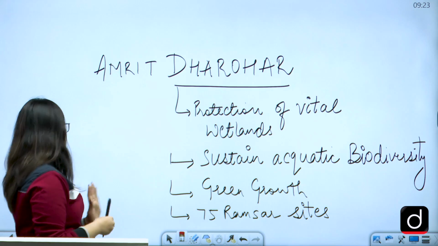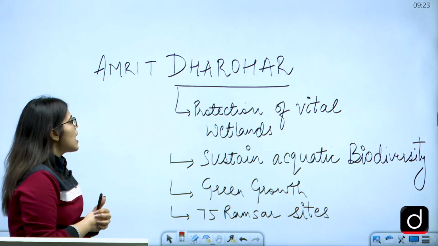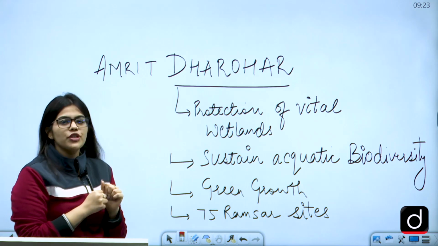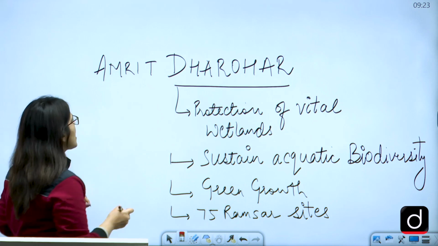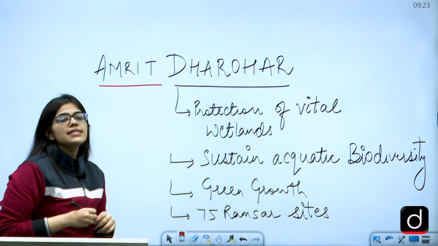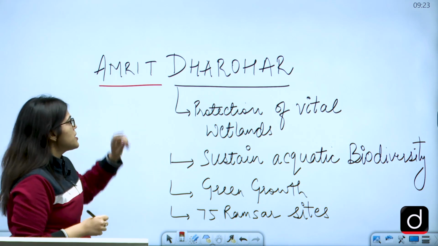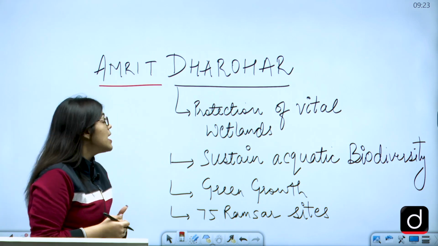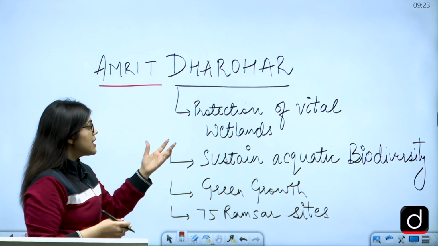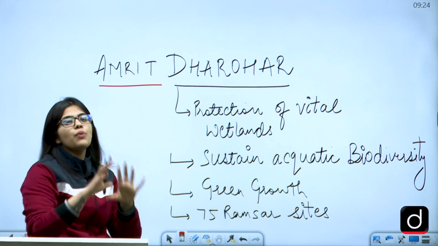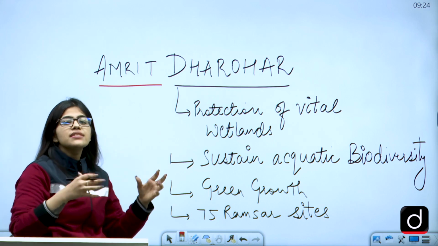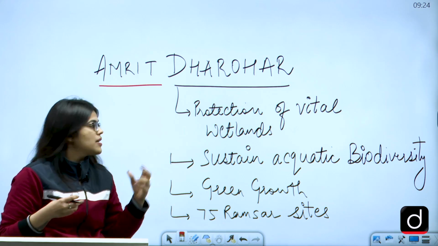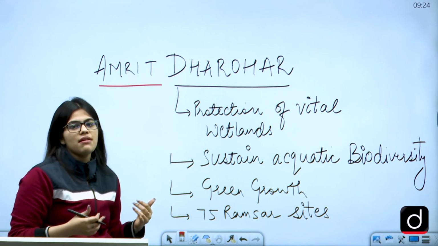Before jumping directly to the PYQ series, again I have one current affair for you. So this is a scheme called Amrit Dharohar, and this is a scheme that was actually mentioned in the budget that came recently. And this talks about basically the protection of the vital wetlands. So how is it important to protect the wetlands that are present in our country?